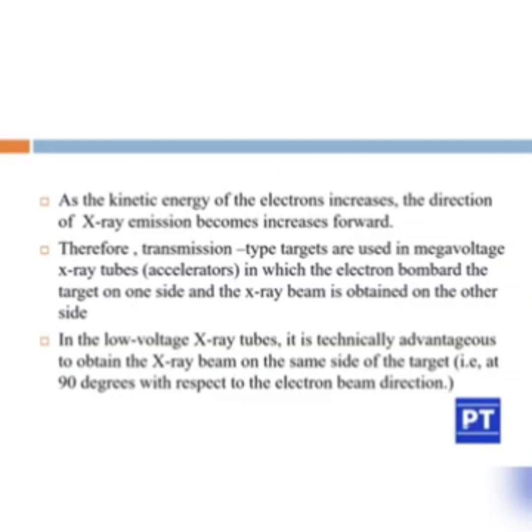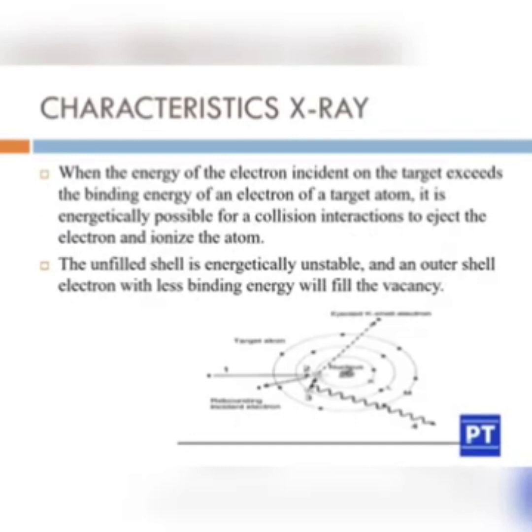Therefore, transmission type targets are used in megavoltage X-ray tube accelerators. These megavoltage X-ray tubes are seen in the radiotherapy department in the linear accelerator, in which the electron bombards the target on one side and the X-ray beam is obtained on the other side. In the low voltage X-ray tube, it is technically advantageous to obtain the X-ray beam on the same side of the target, that is at 90 degrees with respect to the electron beam direction. So this is what we have about Bremsstrahlung radiation.